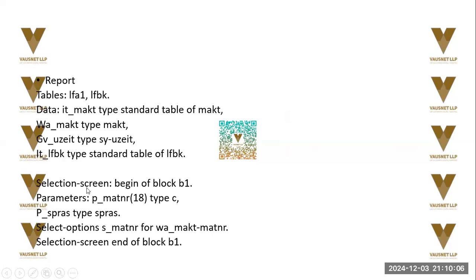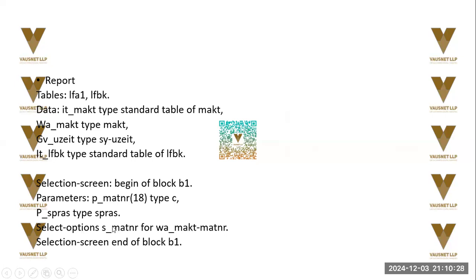Now, this is basically your event getting triggered. Begin of block. Now, this is a block B1, which will have parameters and language. Select options. Now, this is basically again a keyword for material number.